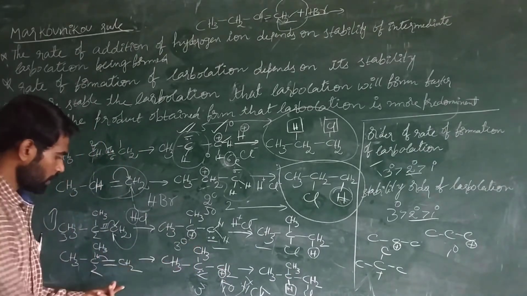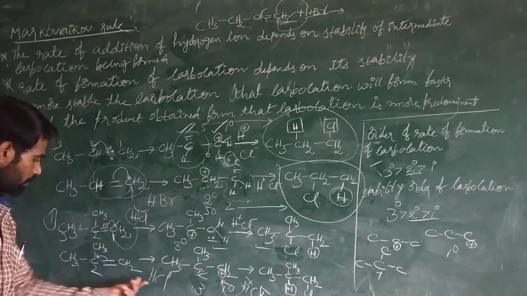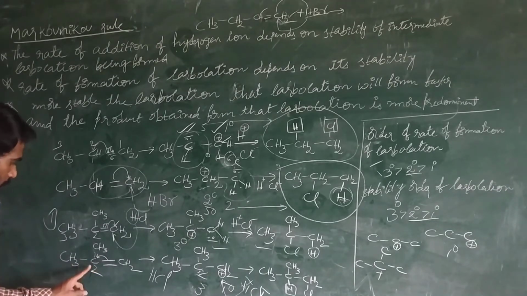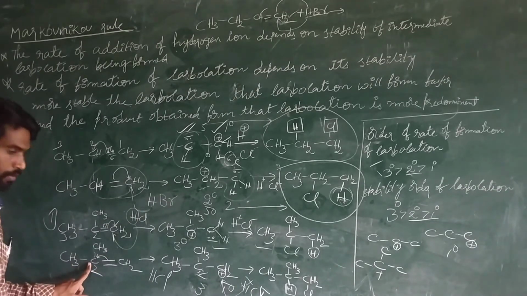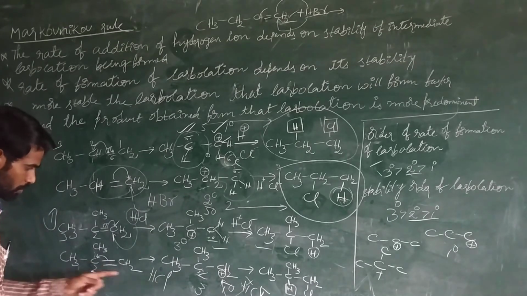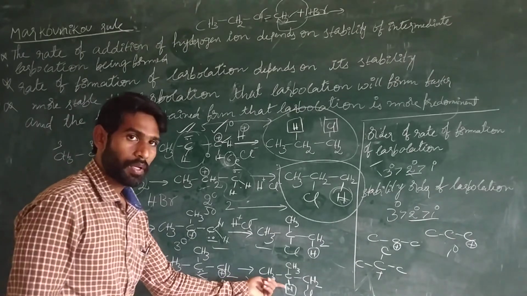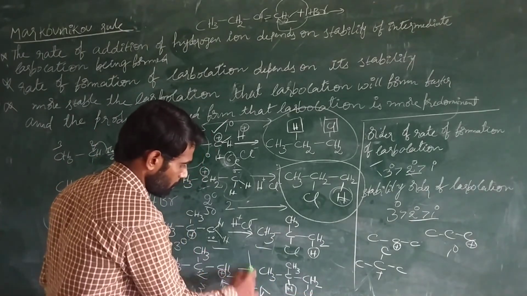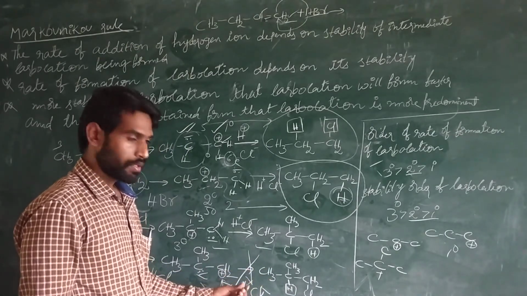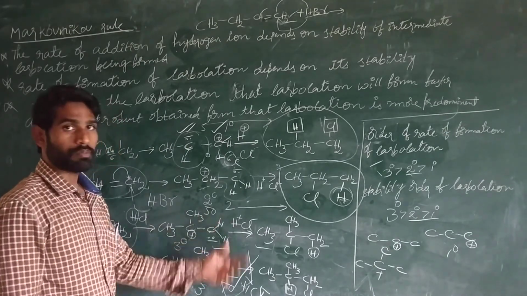See, in this case again, the hydrogen attaches to the double bonded carbon that has fewer hydrogens. This carbon does not have any hydrogens. If the hydrogen attaches to this carbon atom, this product is formed. But this product is not formed, or it is formed in very small quantity, because the intermediate carbocation is less stable, and the other carbocation is more stable.